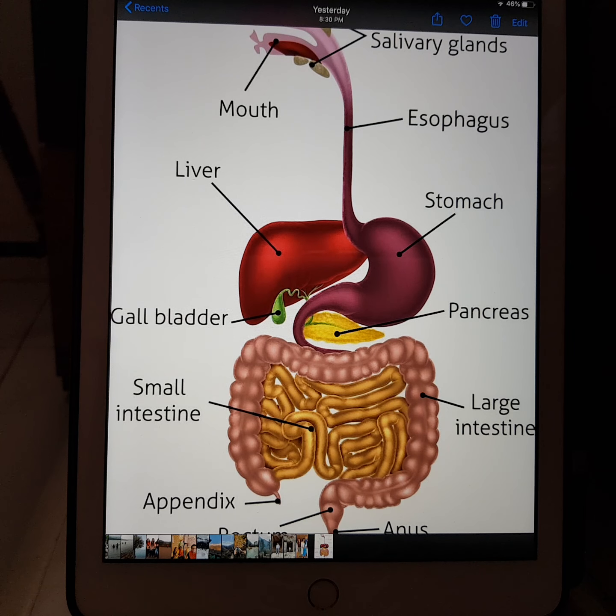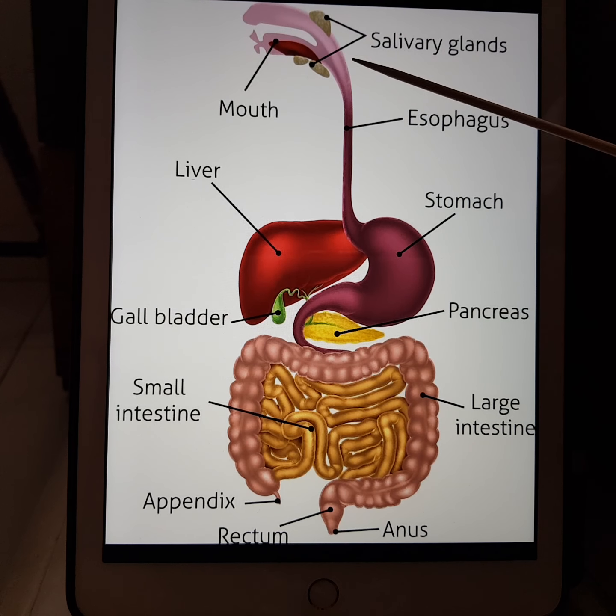When you take in food in your mouth, the salivary glands secrete the digestive juice known as saliva into your mouth. This saliva helps to moisten your food, and it also starts breaking down the food into simple sugar. The tongue helps the food to get mixed with the saliva. Also, it helps in the swallowing of the food. The swallowed food passes through the esophagus and reaches the stomach.